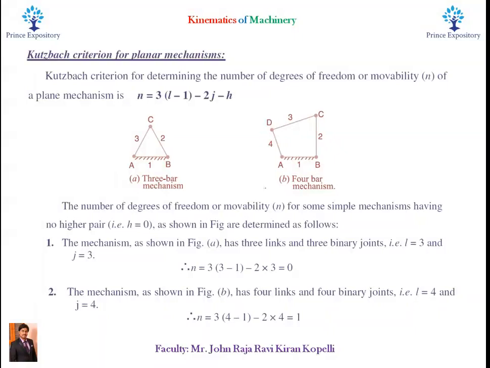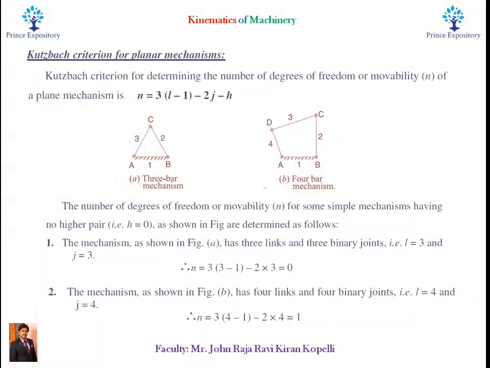This mechanism has 3 links and 3 binary joints. That means L is equal to 3 and j is equal to 3. Therefore, substituting L equal to 3, j equal to 3 and h equal to 0 in Kutzbach's criterion equation, for the 3-bar mechanism we will get n is equal to 0.